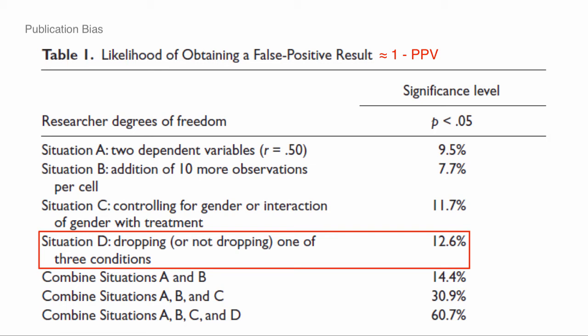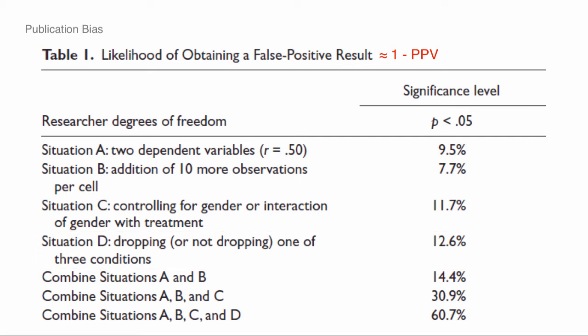Okay, and then the last one here is, there were 3 experimental conditions. What if I can just sort of exclude the data from one of them and not report it? Just say, oh, that treatment didn't work. And that happens all the time. Again, in field experiments and lab experiments, people say, oh, that just didn't kind of work. Again, I have a much higher p-value. So any of these very limited things, 10 observations, 1 covariate, 2 outcomes, lead to misleading p-values.